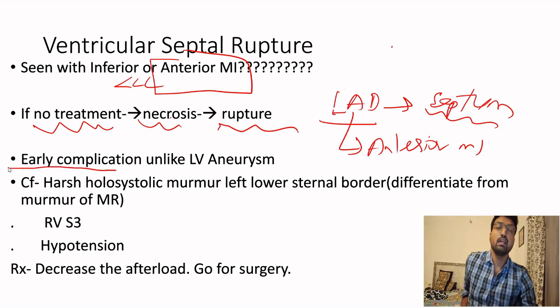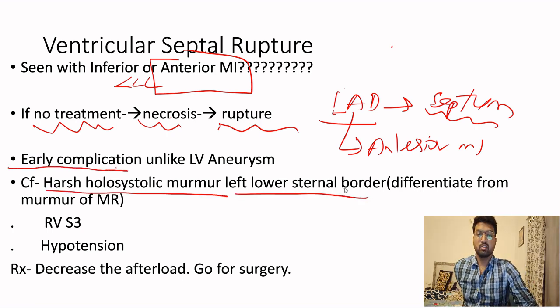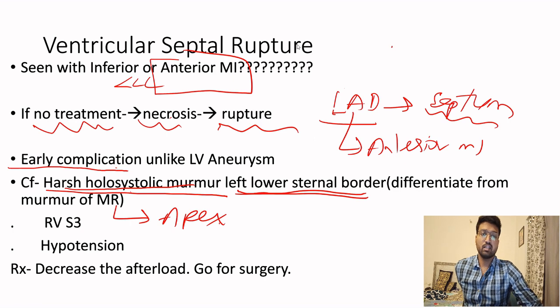What will you find on clinical examination? There will be a harsh holosystolic murmur on the left lower sternal border. We can confuse it with the murmur of MR. So how can we differentiate? The MR murmur will be heard at the apex, but the murmur of ventricular septal rupture is just like a VSD. The murmur of VSD is heard maximum on the left lower sternal border.